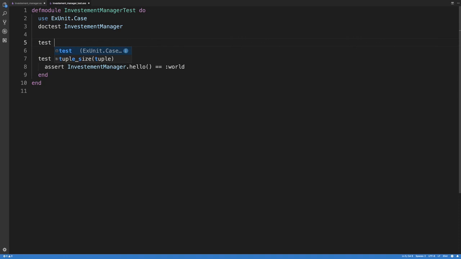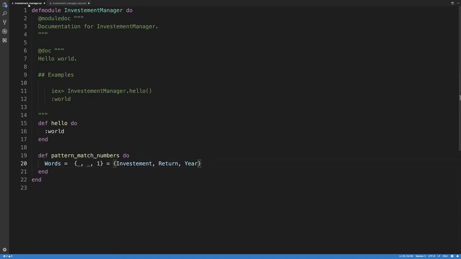It's always important to write a test. I think every programmer knows that. What I like to do is write a test for each function to make sure that everything just flows smoothly. I'm going to just say test. I'm going to look at the function.